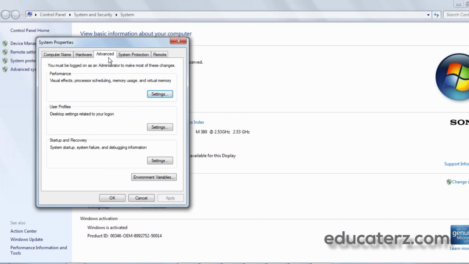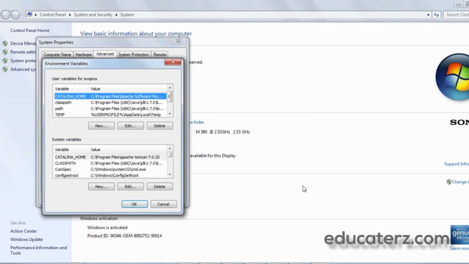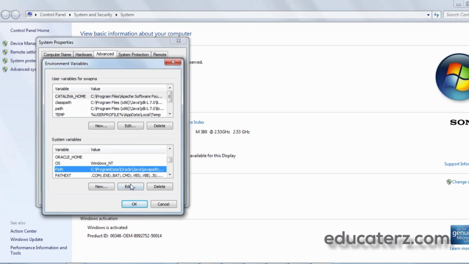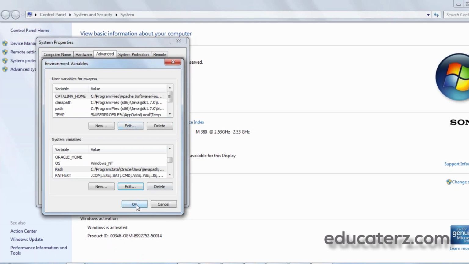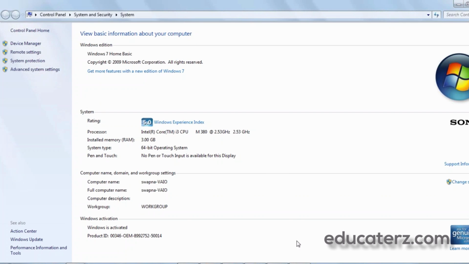Under the advanced tab you can click on environment variables, and under the system variables click on the path and say edit, and at the end you need to set this path. So you need to give the path to the bin directory, that is C program files java jdk bin, and click on OK, and then OK, and then OK.